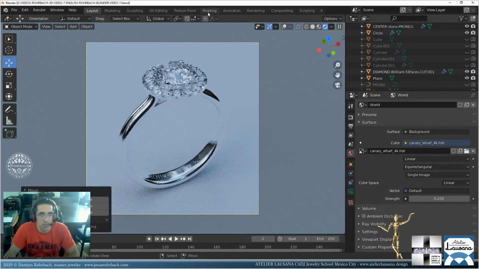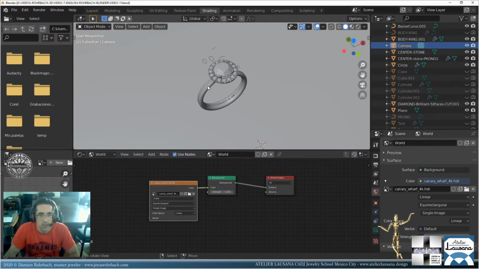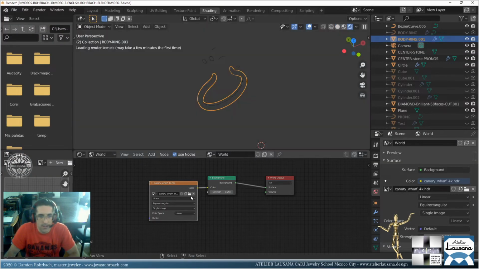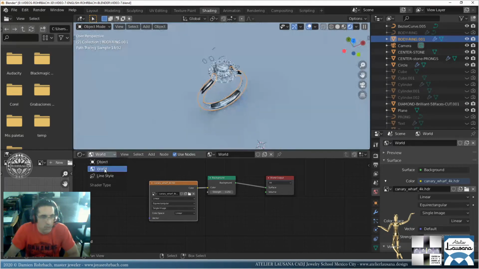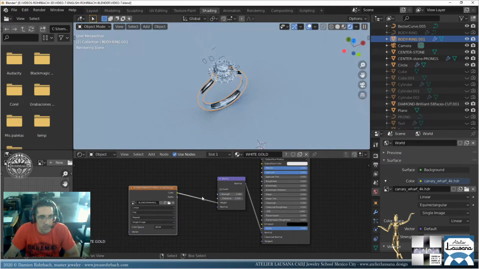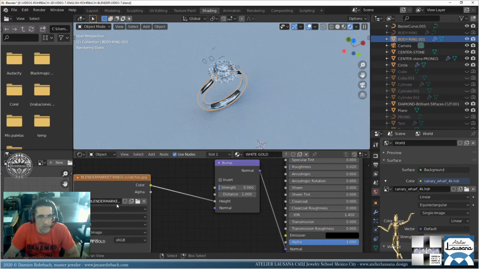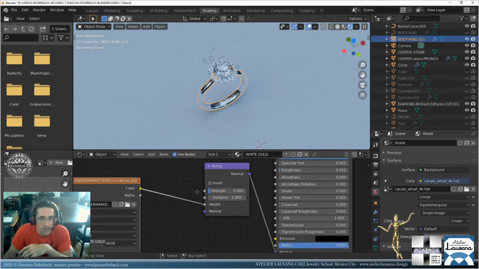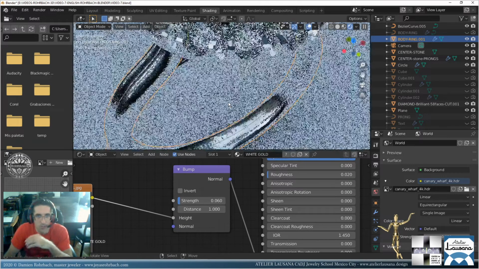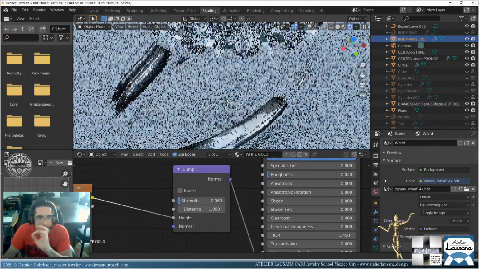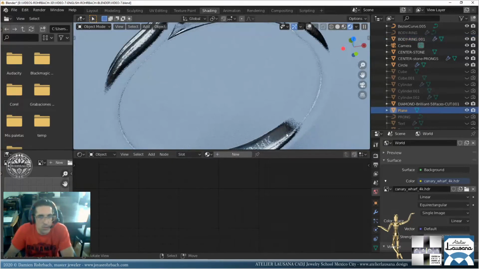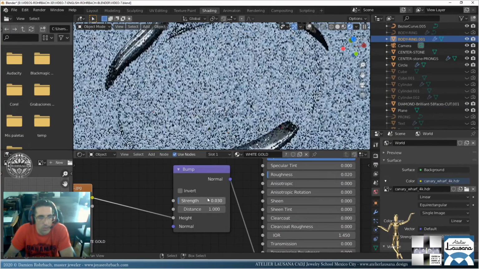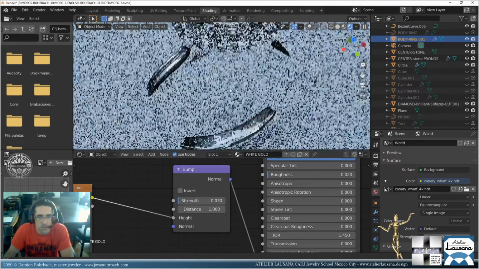Okay, so my materials for now. The metal has, let's go here to object, has a bump with a file, very light bump, but that gives a very nice touch. Actually, this is too strong. Let's put 0.3, I guess. This is nicer.